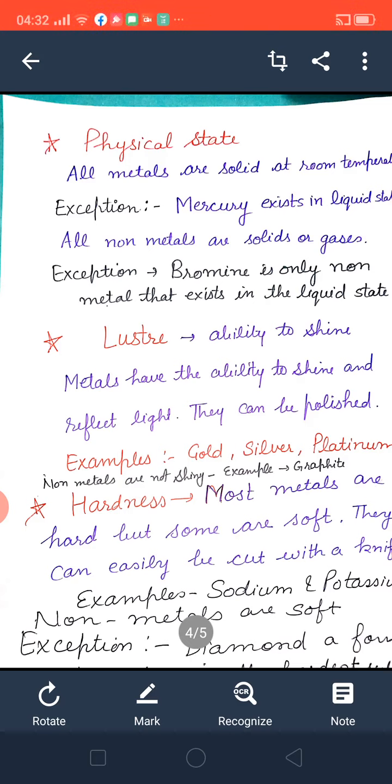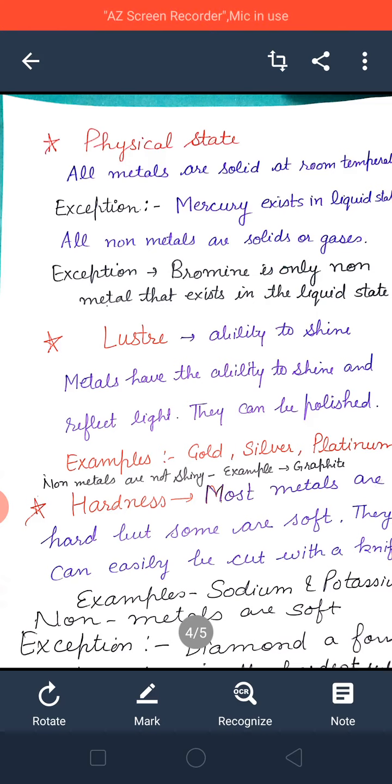So, all metals are solid at room temperature, but mercury exists in liquid state. If we discuss non-metals, then all non-metals are solid or gases. But there is an exception here also. Bromine is the only non-metal that exists in liquid state.